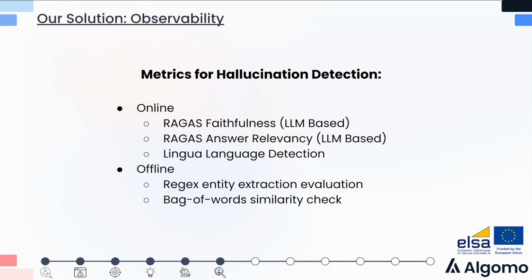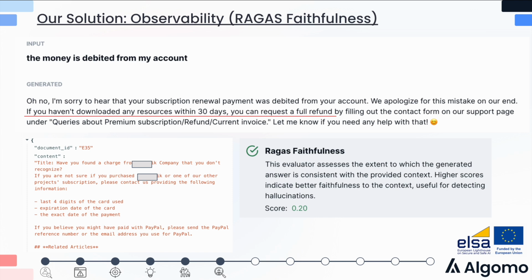So let's walk through an example input and generated output using this metric, Ragas faithfulness. In this example here, the customers complained that their subscription was cancelled, but then they were still charged for it. In the generated answer here, it's mostly correct, but there is this one claim: if you haven't downloaded any resources within 30 days, you can request a full refund. This claim is not supported by the source material shown in the bottom left, and therefore our Ragas faithfulness metric shows a very low score of 0.2.